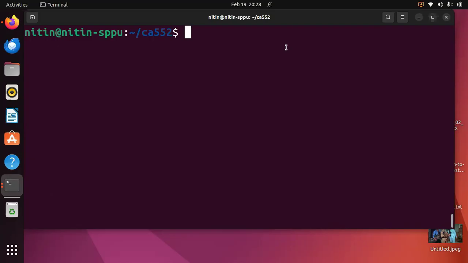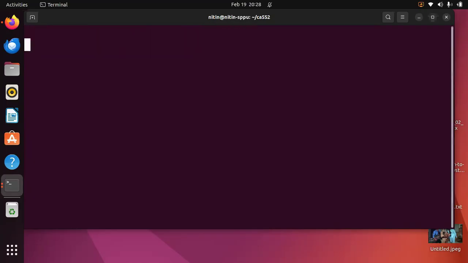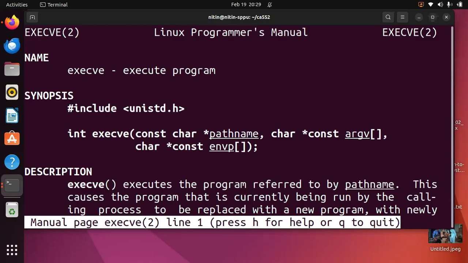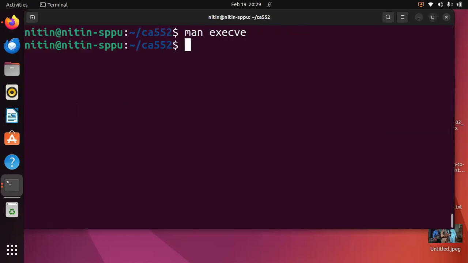In this session, we are going to study the most fundamental execution system call in Linux, called execve. Every time you run a program in Linux, the kernel executes it using the execve system call. So whenever we type, for example, ./a.out, internally it results in an execve system call.